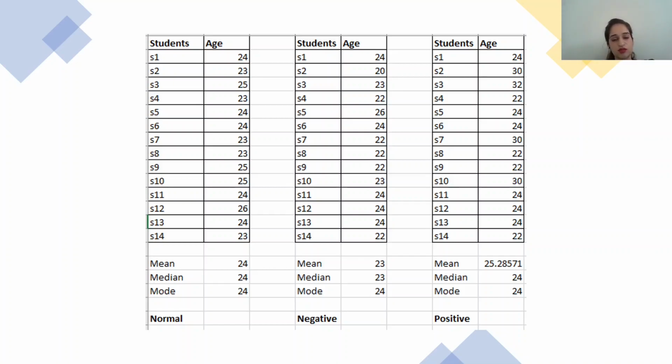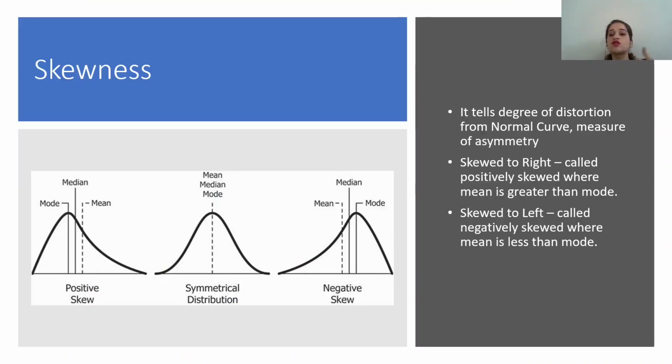These are the possible examples of a normal graph, negative graph and positive graph, and this is how it is skewed.